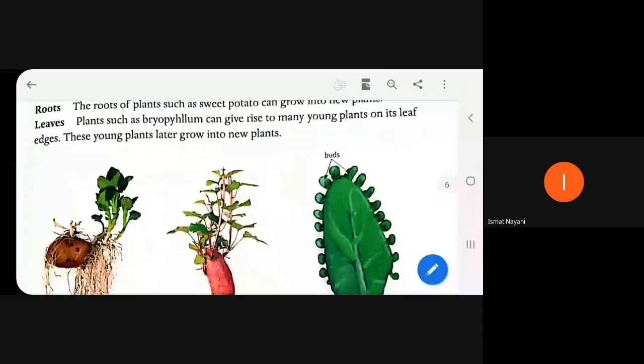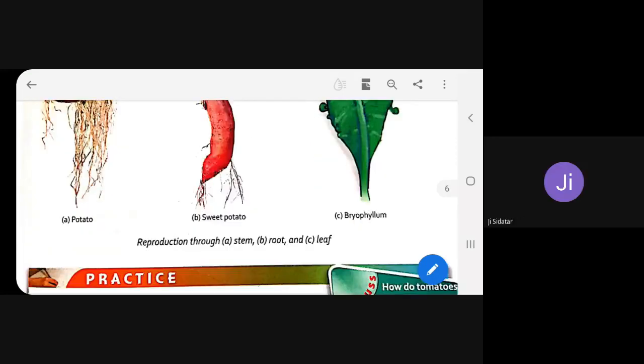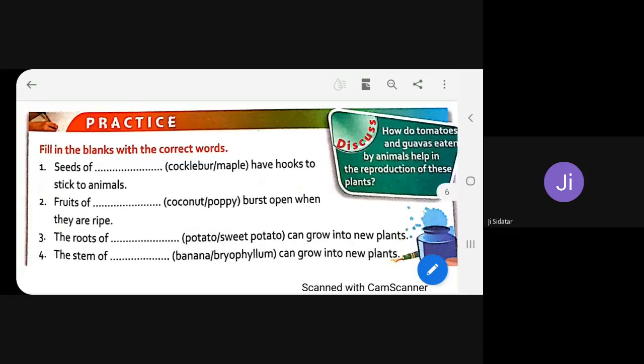My screen, is it visible? Siddharth Dania, can you see my screen, beta? Yes, ma'am. Okay, beta. Thank you.